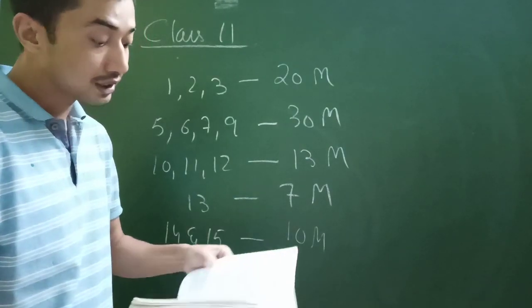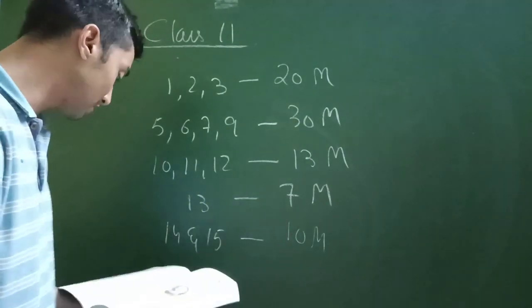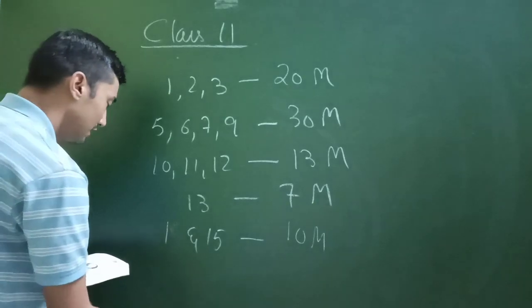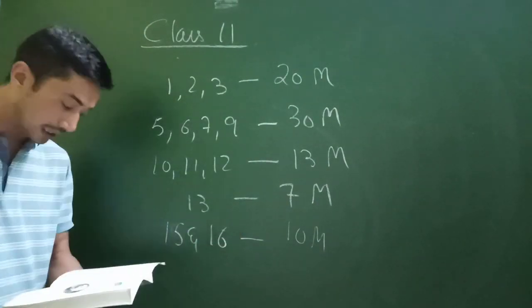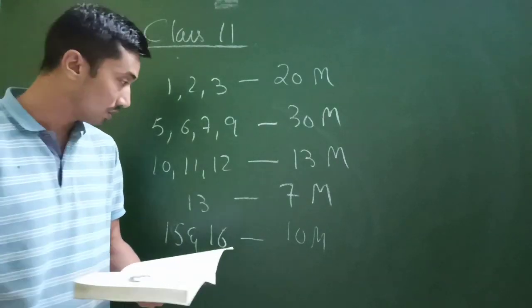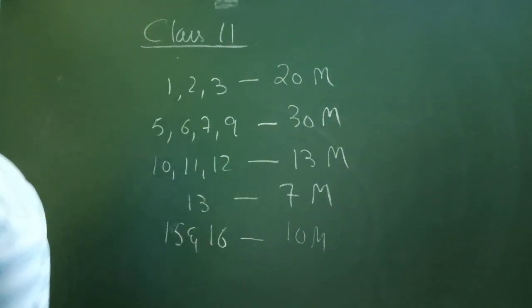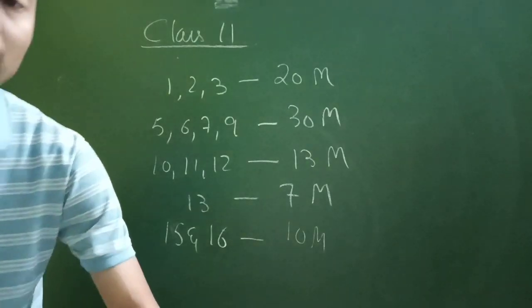What did I repeat here? 14 is not there, so this is going to be 15 and 16. 14 deleted, right? So 15 and 16 will be 10 marks. Okay, so this is the distribution of marks.